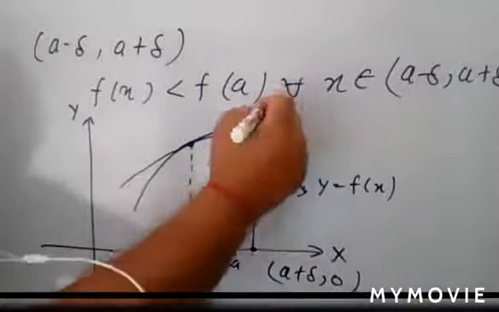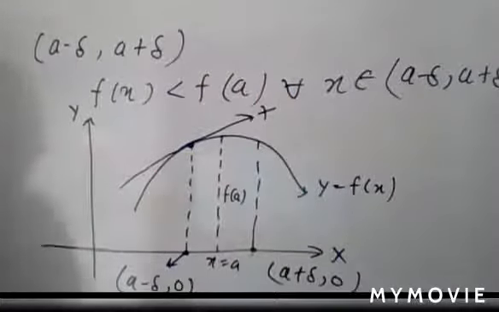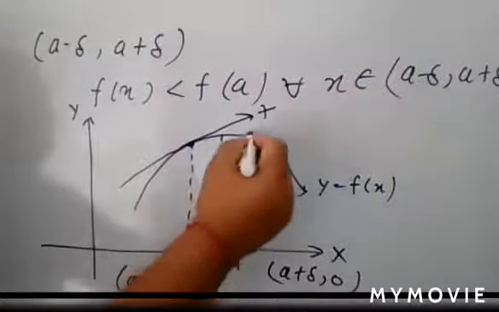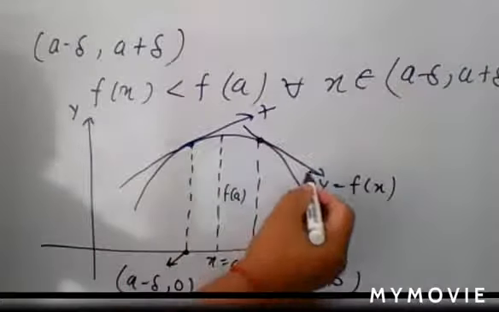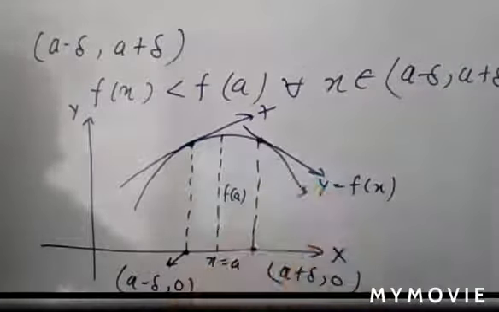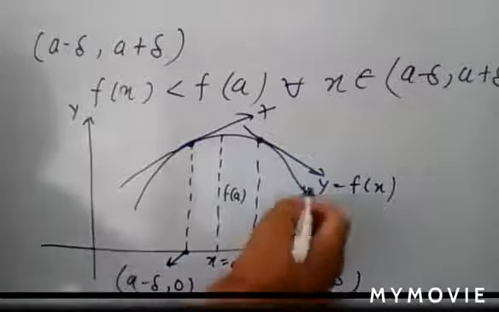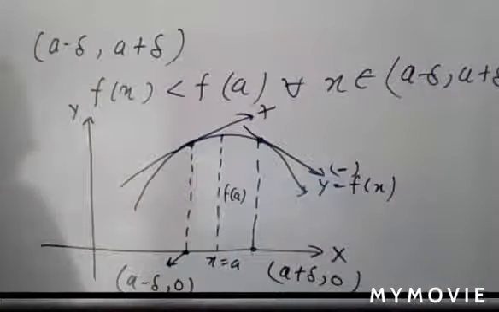So the slope of this tangent is positive. Now, if you take this other point on the curve and draw a tangent on it, and extend it to the x-axis, it makes an obtuse angle with the axis in the positive direction. So you can see that the slope of this tangent is negative.